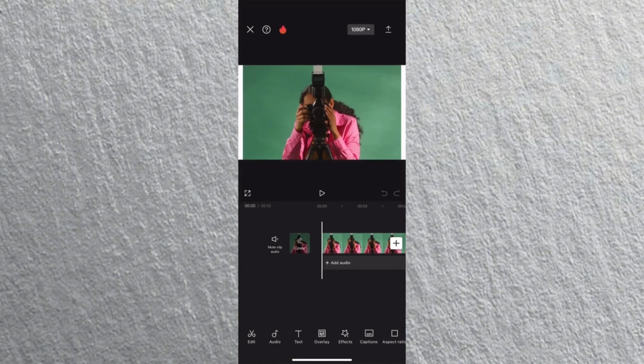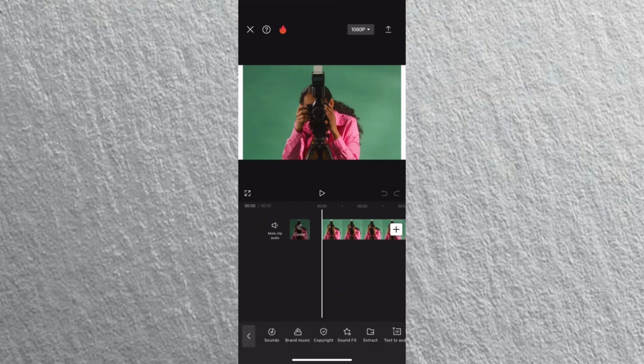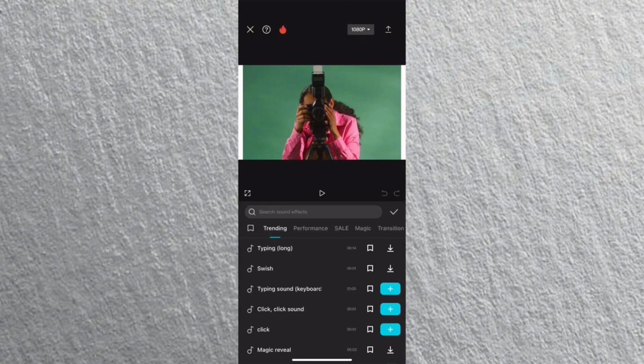Tap on the imported video clip in the timeline to select it. Now tap on the audio icon at the bottom of the screen. Here, choose sound effects from the options that appear. Browse through the available sound effects library in CapCut. You can use the search bar to find specific sound effects or browse through different categories.